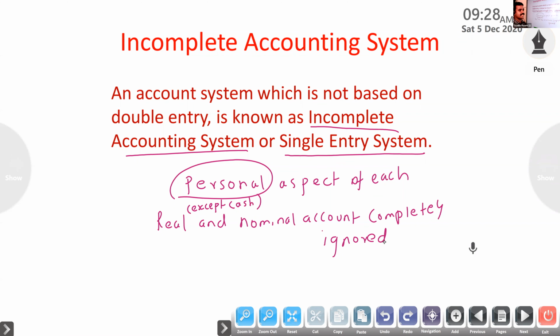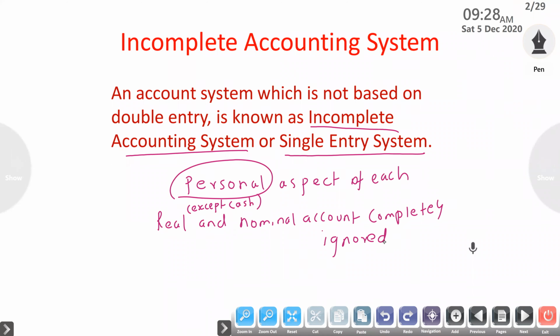So that's why it is an incomplete, inaccurate, unscientific and unsystematic style of bookkeeping. That is single entry system, incomplete accounting system, an accounting system which is not based on double entry.